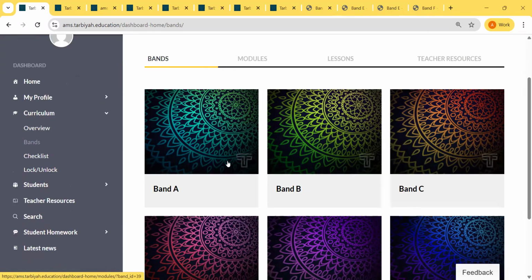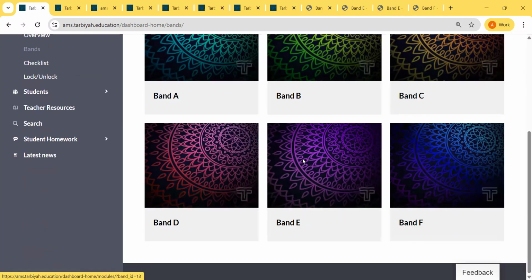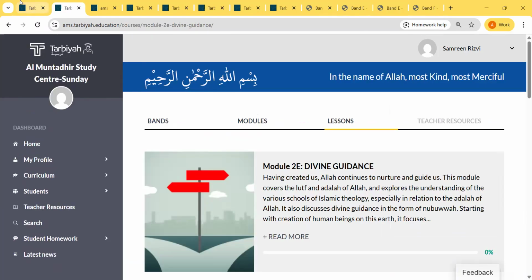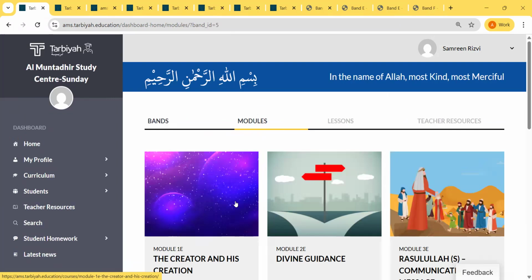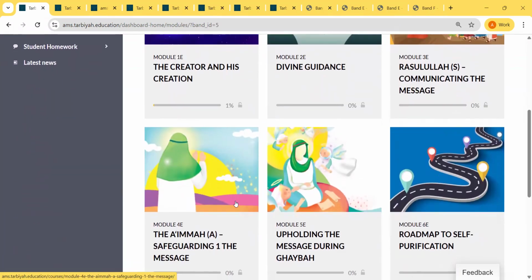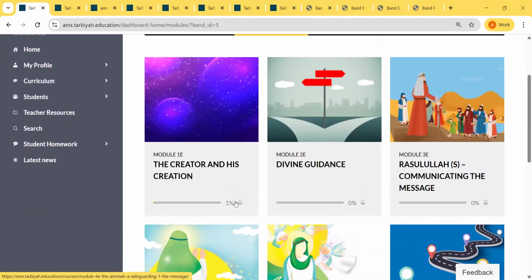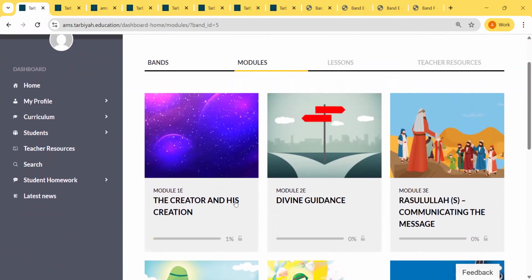you will see band A to F. Let's say you teach level 9 or level 10. Even if you click on the other ones, it will not give you access to the other lessons. You will only be able to access the lessons for the band that you're teaching in. Once we click on band E, it will bring you to all the modules for band E. Now, each band is covered over a period of 2 years.